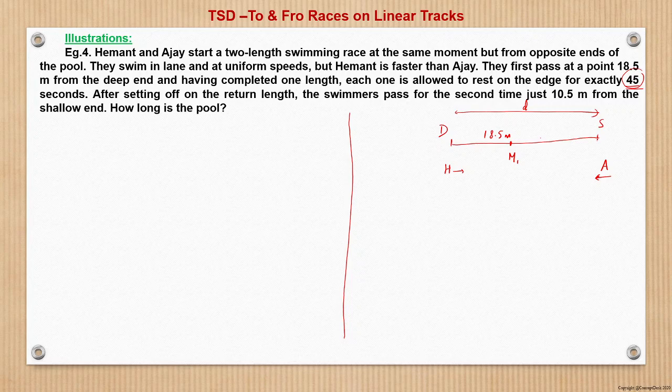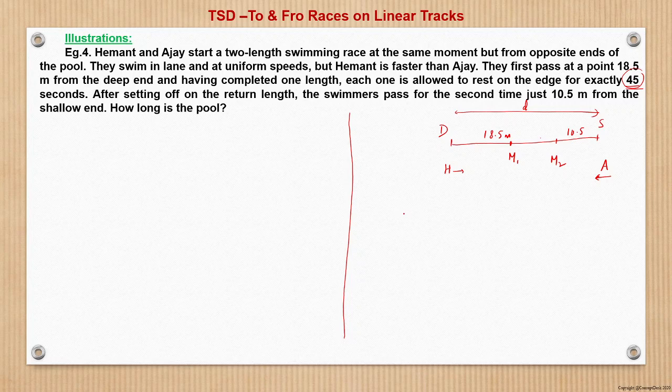As soon as they reach their respective ends of shallow and deep end, they return back towards the other end. So in that case, the swimmers pass for the second time at 10.5 meter. That is, this is the second meeting point. This is 10.5 meter from the shallow end. So now this is the same problem as we saw in the previous question.